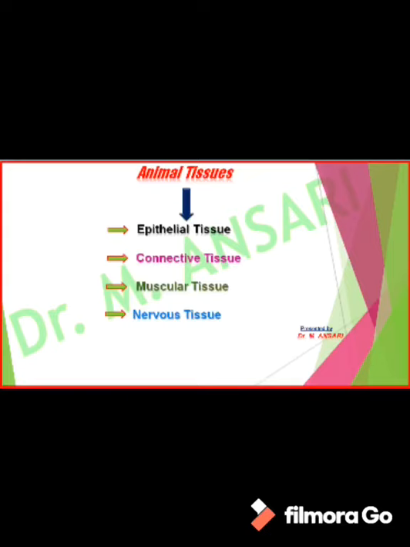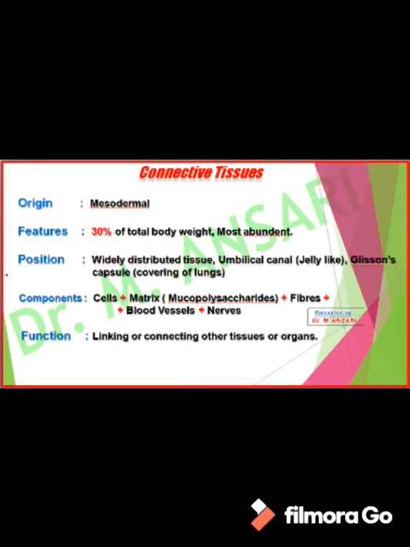In the last lecture I told you that in our body four types of tissues are present, that is epithelial tissue, connective tissue, muscular tissue and nervous tissue. I had completed epithelial tissue in the previous lecture. Now we have to see about connective tissue.